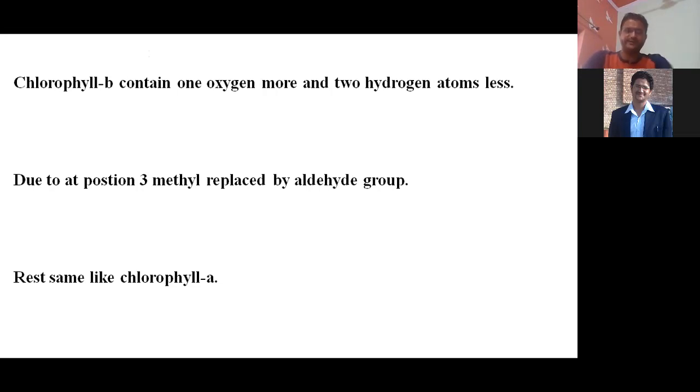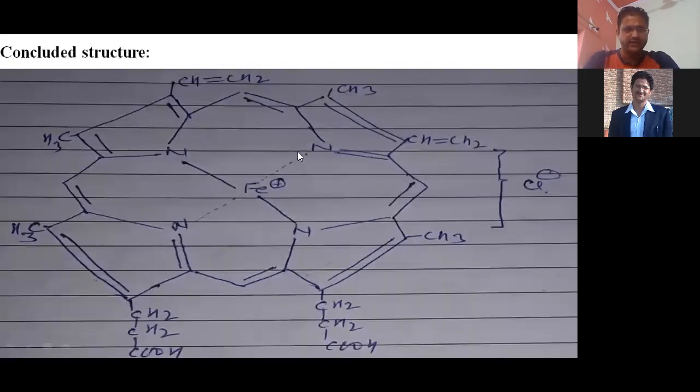Now after that, we will discuss hemoglobin also, because the structure of hemoglobin and the structure of chlorophyll are approximately the same. There is not much difference. Nature makes the structure almost the same in plants and in animals, with only a small difference. You can see this is the structure of hemoglobin, hemin. Hemoglobin, you already know, is heme and globin. Globin is the proteinous part, and hemin is the non-proteinous part.